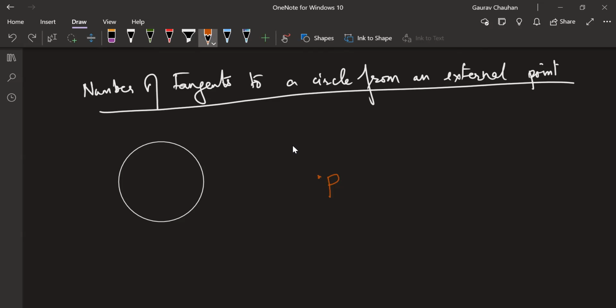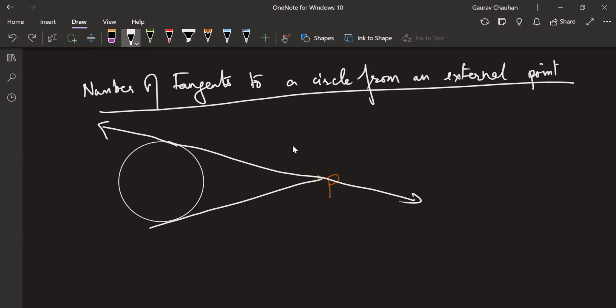Okay, Deepak. 2 tangents are possible. Good with that? Very logical. Don't need a proof for that. So here there are 2 tangents possible. From any external point, I can draw 2 tangents, right? So I want you to draw this. Take an external point and also draw the 2 tangents.